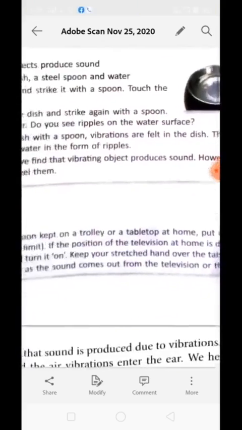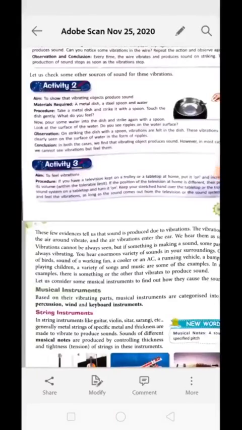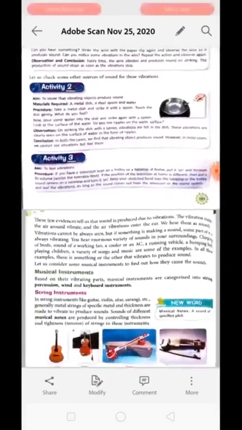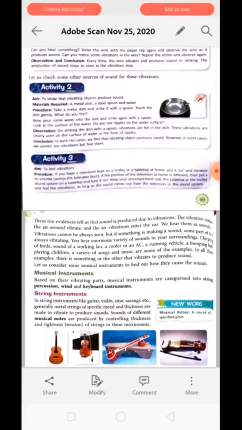Now the third activity is to feel vibration. To perform this activity, we need to place our hand in front of the speaker of the TV. While the TV is working, you can still feel the waves of sound with the help of your hand.